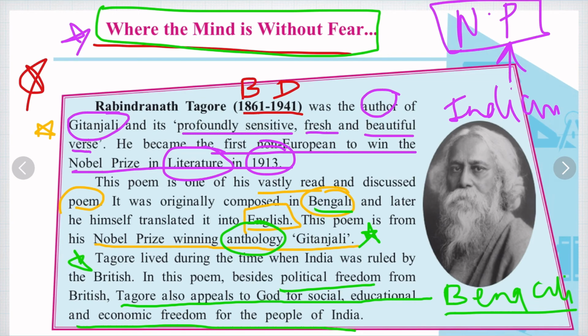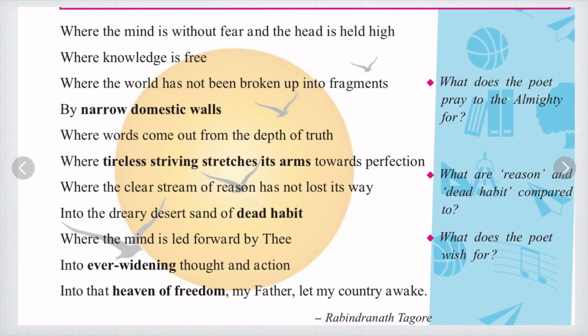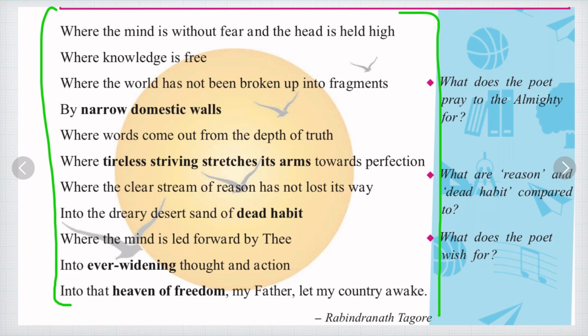So Tagore wants India to be fearless, and everything Tagore wishes India to be in future is given in this poem. So we are going to see this poem in the next part, which is part 2 of this lesson.